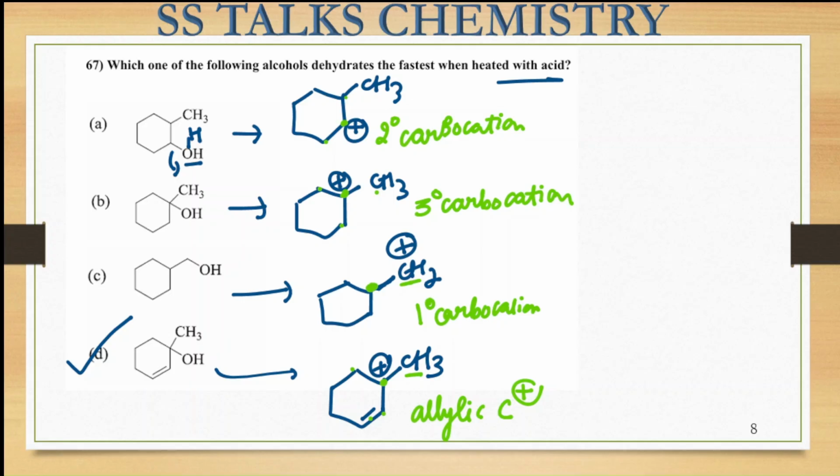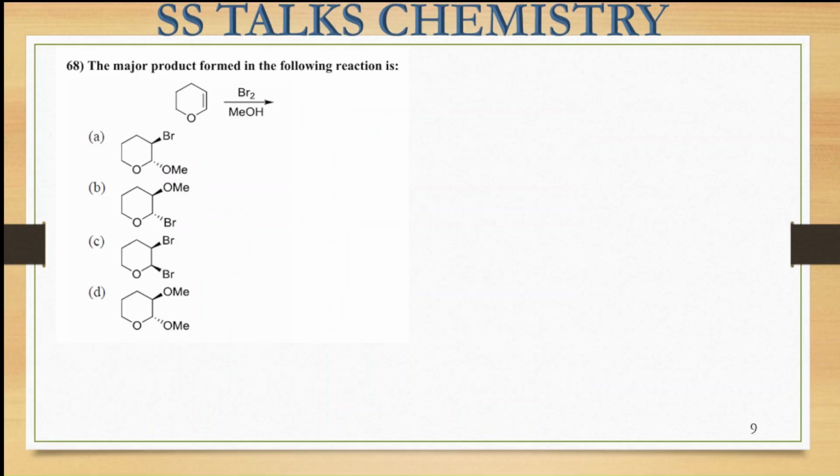So now let us move on to the next question, that is this one. So again a reaction has been given, we have to predict the product for this reaction now. Okay. So the substrate we are having is this ring, and here is this double bond. Now this is firstly treated with the bromine. So bromine, when it is treated with the alkene species, we can write the bromine like this one, Br and this Br.